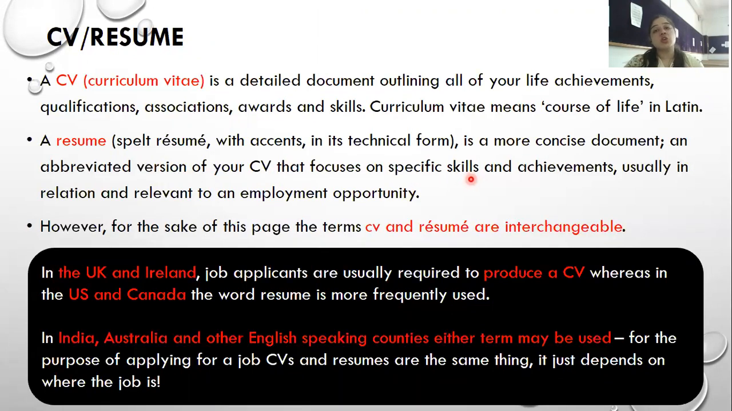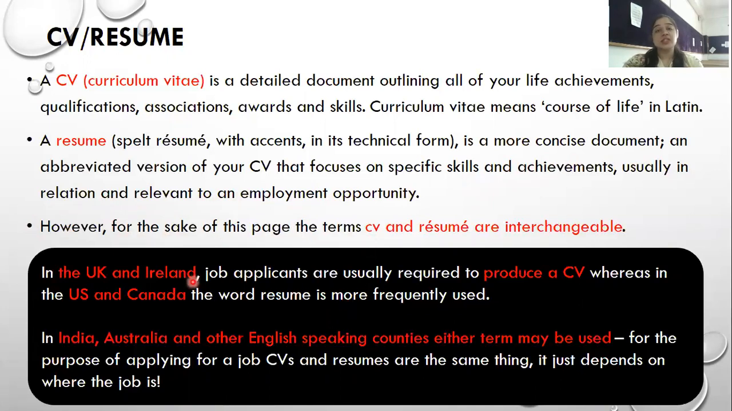Now it zooms in on the skills and achievements that you have gained, usually relevant to an employment opportunity. Whatever the position you are going for, or whatever company or organization you are going for, it is mostly related and relevant to that. However, for the sake of this page, the terms CV and resume will be used interchangeably.